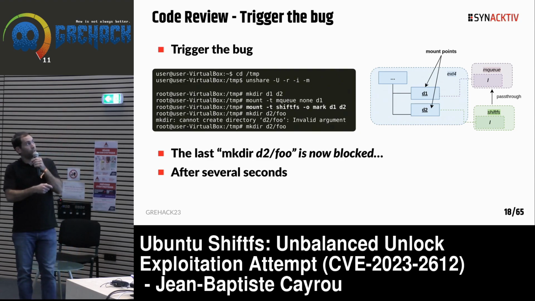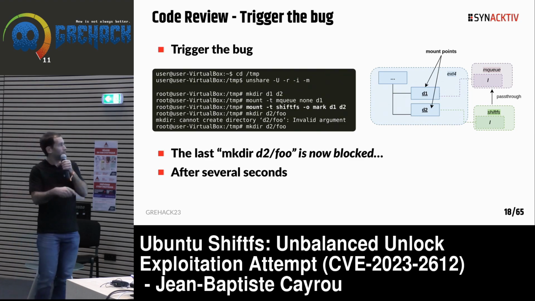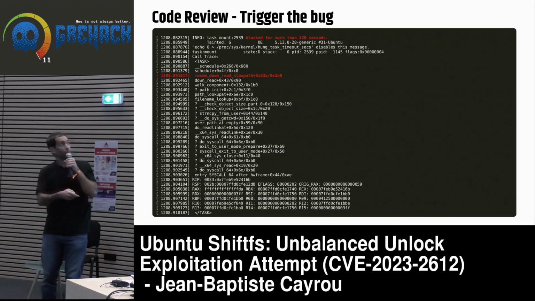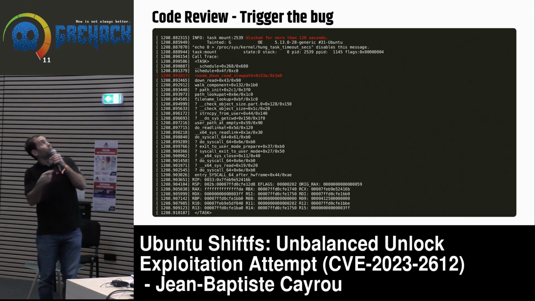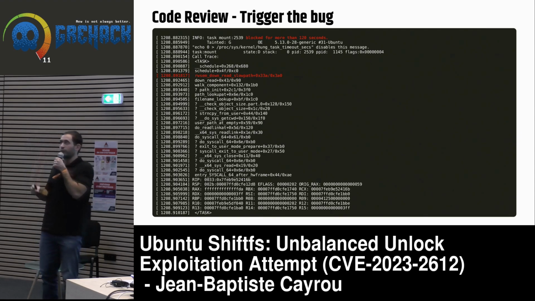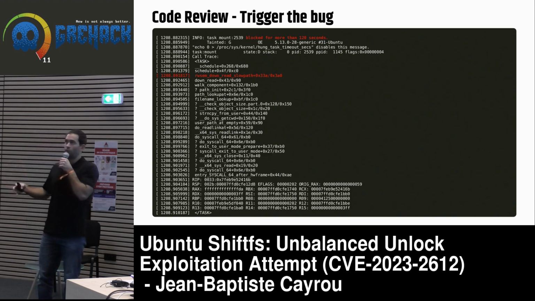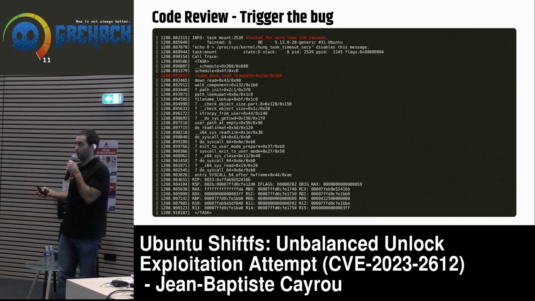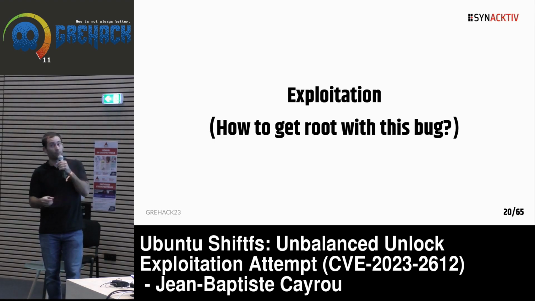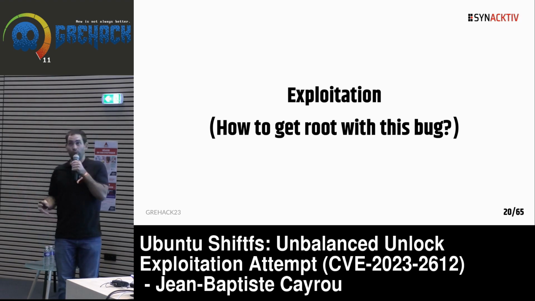When we do that again, the last command blocks, and after several seconds we get this kind of kernel trace. We can see this process was blocked for more than 120 seconds. Looking at the call trace, we have some functions related to semaphore manipulation, and locking mechanisms are often based on semaphores. So it makes sense regarding the kind of bug we found in the source code. Okay, so now we have a bug, and how do we exploit it?